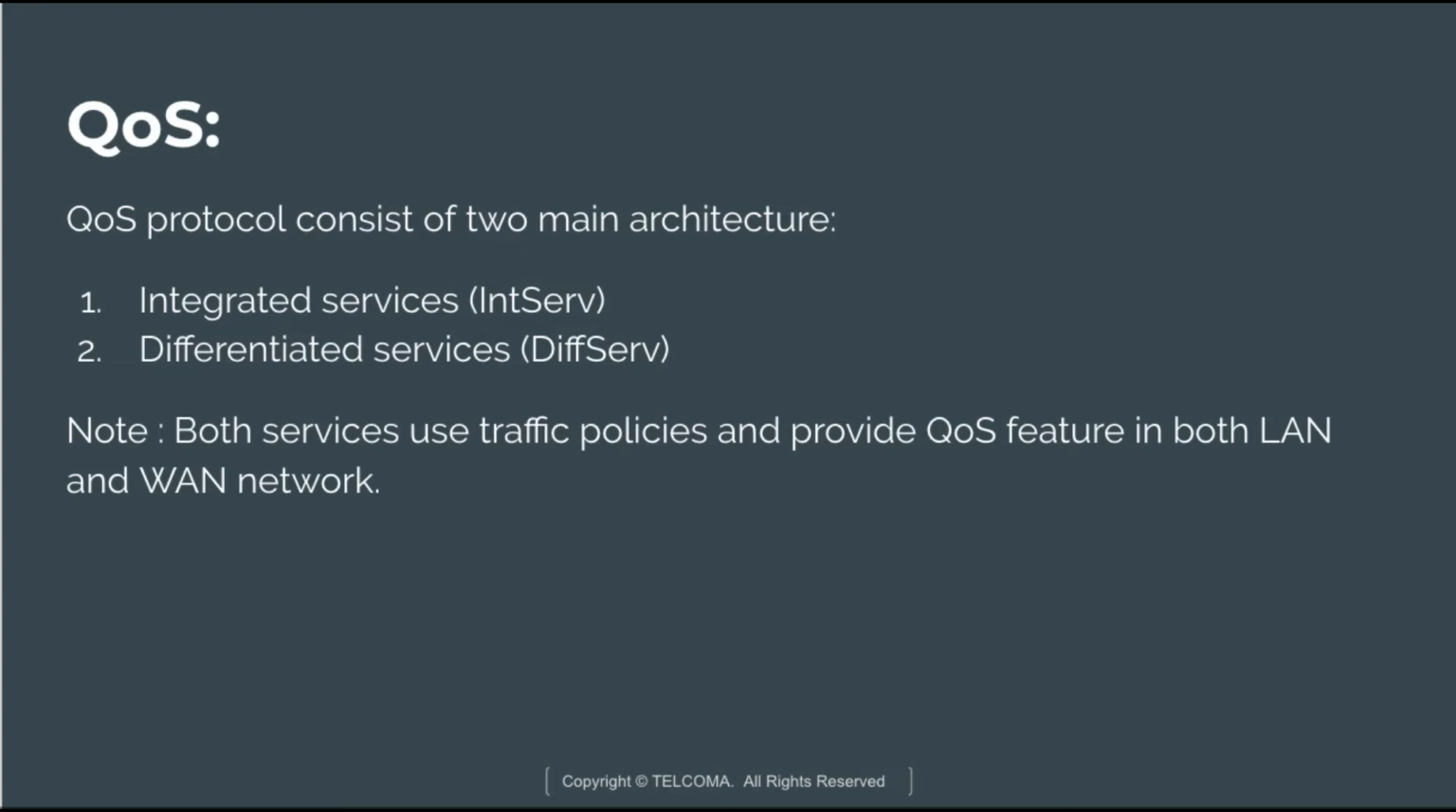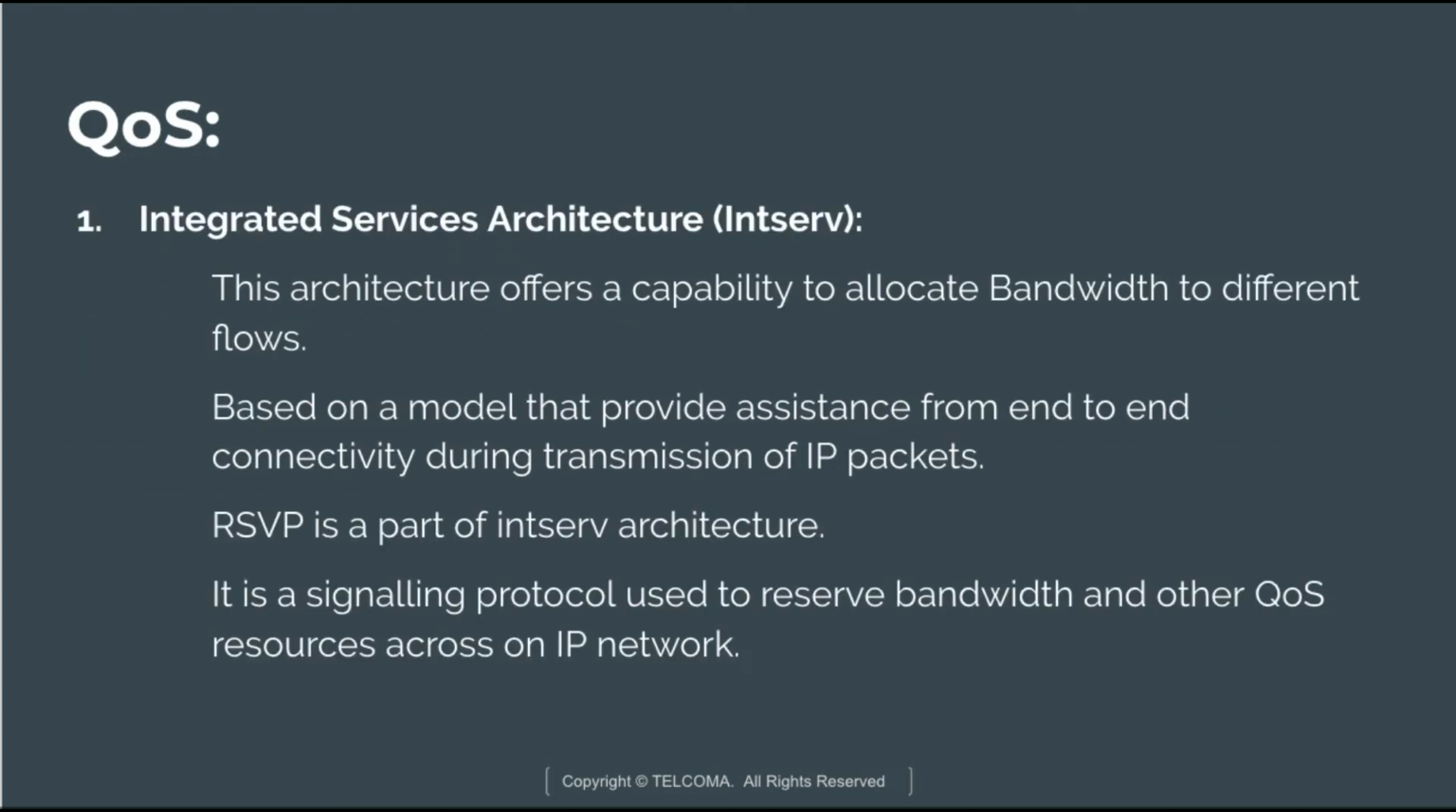So let's start by discussing the first architecture, that is integrated services. This architecture offers a capability to allocate bandwidth to different flows. It defines a bandwidth for the different packets that are flowing in an IPv6 network. In this architecture, routers store the information about the flows and analyze each packet separately, based upon a model that provides assistance from end-to-end connectivity during the transmission of IP packets.